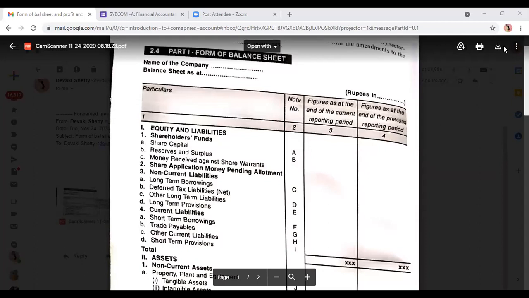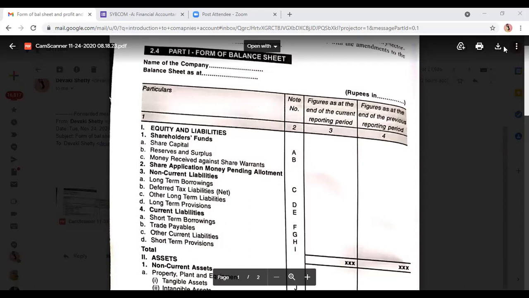Then other long-term liabilities. Long-term provision for PF, provident fund, is a long-term provision. It is continued for years. So all those, if it is given in the question, it is a long-term liability. And if they say long-term provisions, then it will come here.